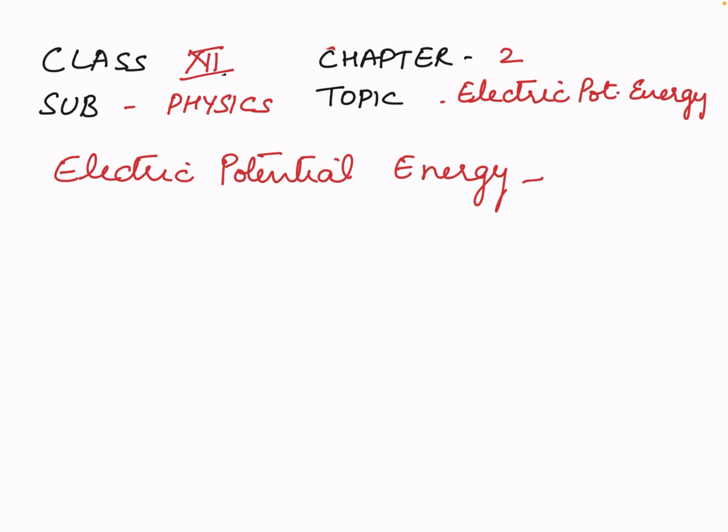When two like charges, Q and another charge Q, lie at an infinite distance apart, then their potential energy is zero. Why zero? Because no work has to be done in moving one charge at infinite distance from the other. So work done in moving one charge to the other will be zero.